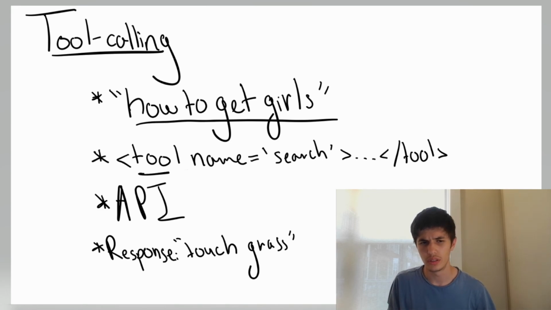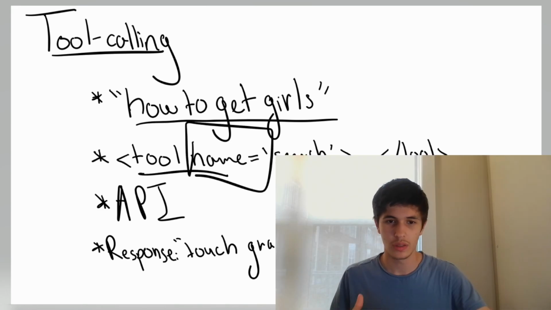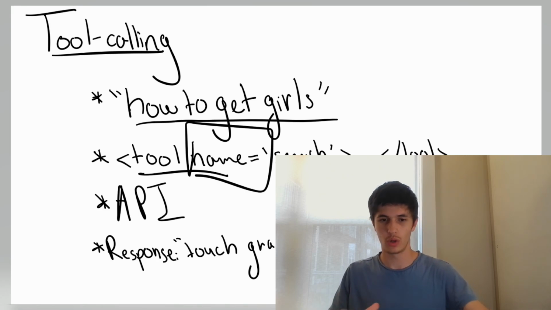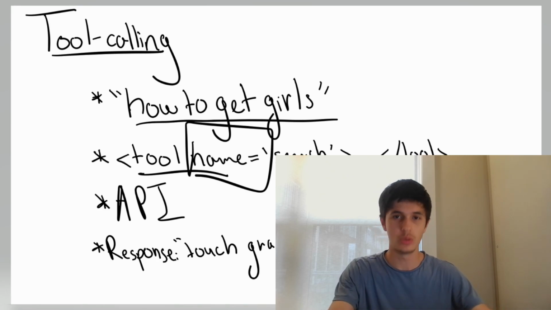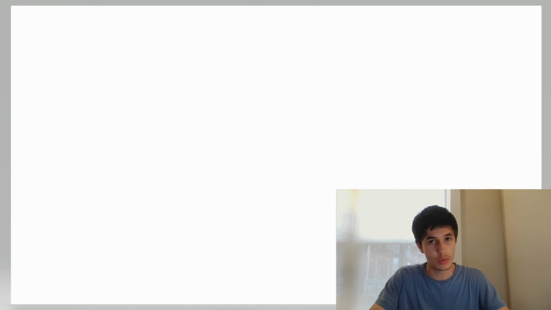But how in the world does it determine whether to call a tool or not? Because generally it's smart enough and kind of aware to know, oh, I cannot respond to this. I should probably give this dude advice from the internet. And that comes through a process that you probably know of, which is training.